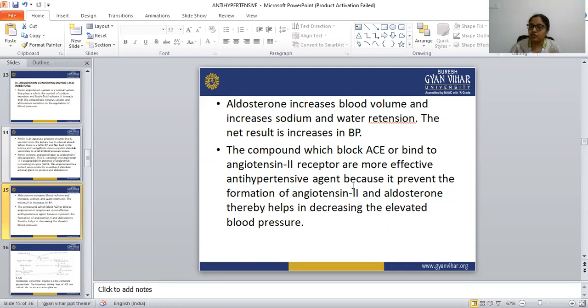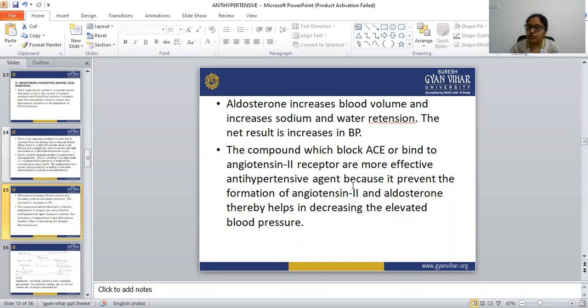Angiotensin 2 is responsible for the hypertension, and we want to prevent its formation, and when the formation of angiotensin 2 is inhibited, obviously its action and function decrease.